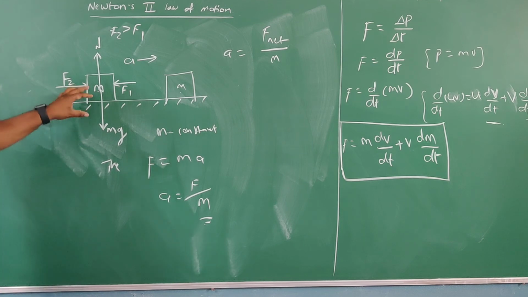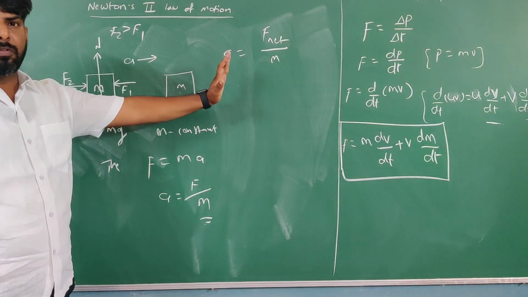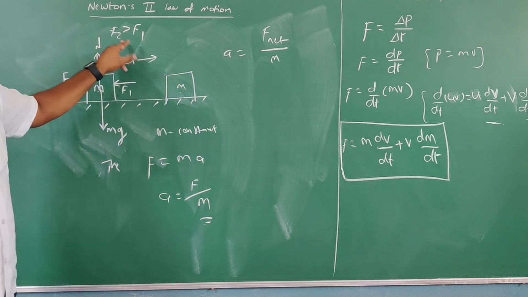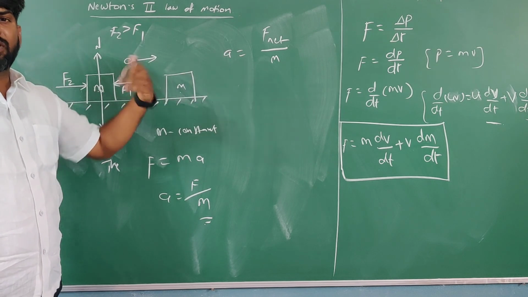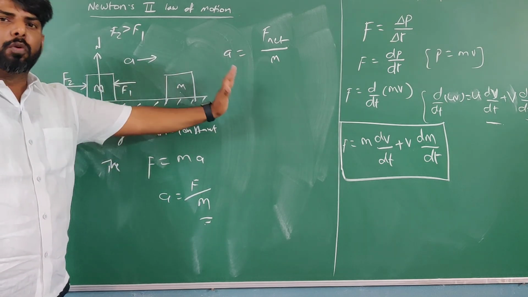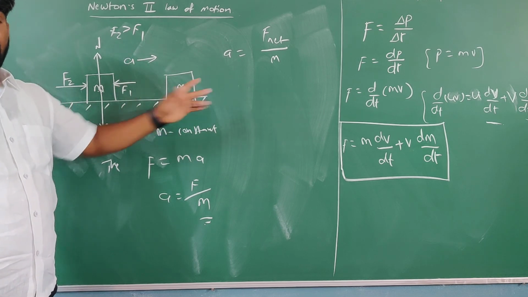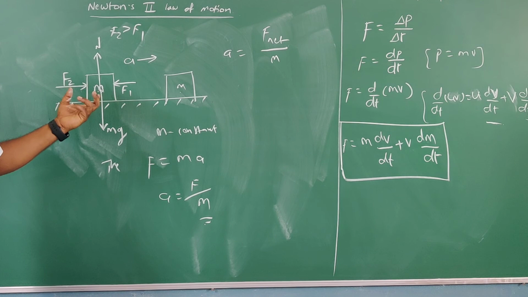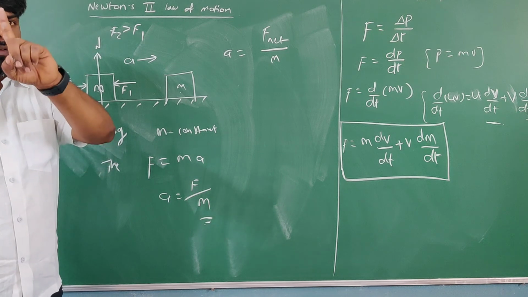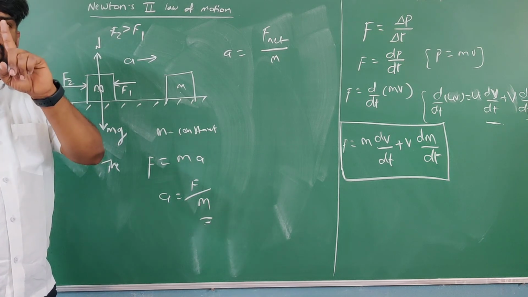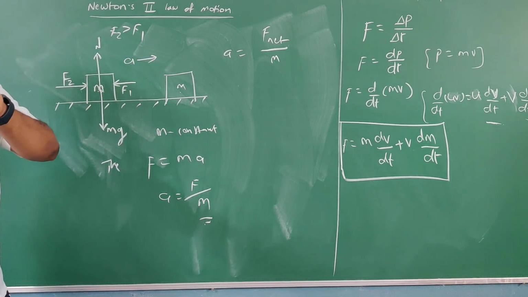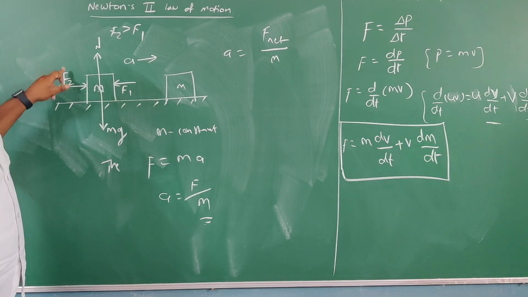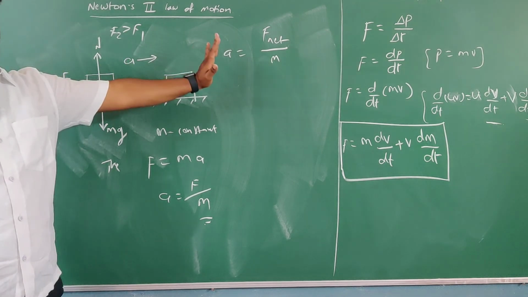Then automatically it is going to move in which direction? In this direction, in the direction of F2, because F2 is greater. So the body is going to move in the direction of F2. Right? So what is the direction of acceleration? Along F2 only. Maybe the forces applied on the body are in multiple directions, but the resultant acceleration must be in one direction only. It is not possible for acceleration to continue in different directions. Acceleration must stay along one direction only. So F2 is greater, that's why acceleration is also in the same direction.